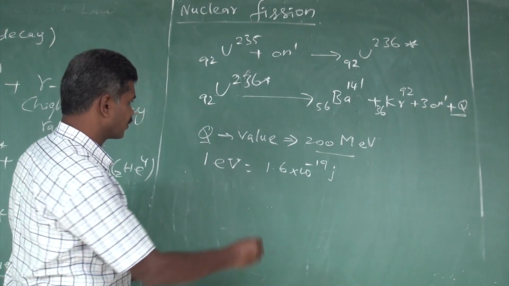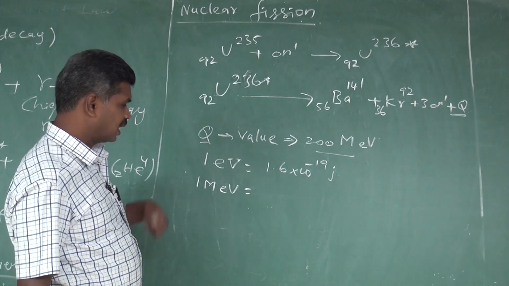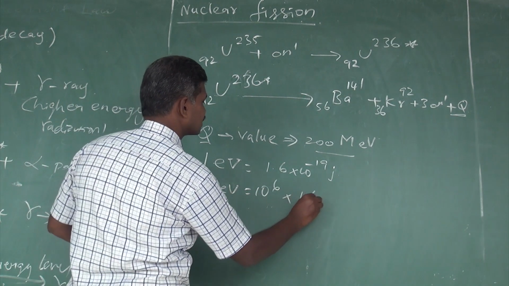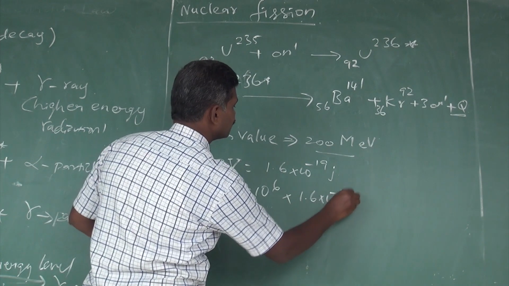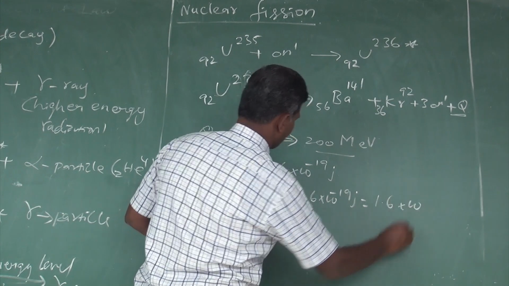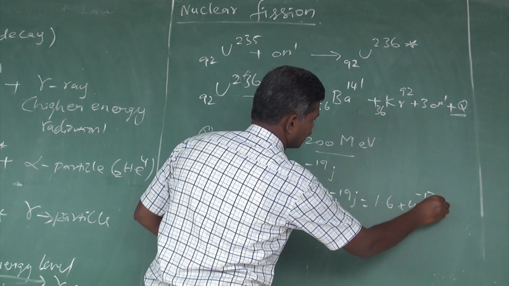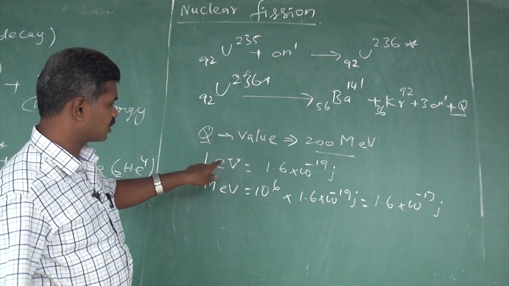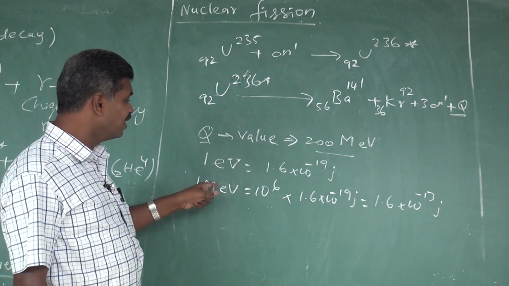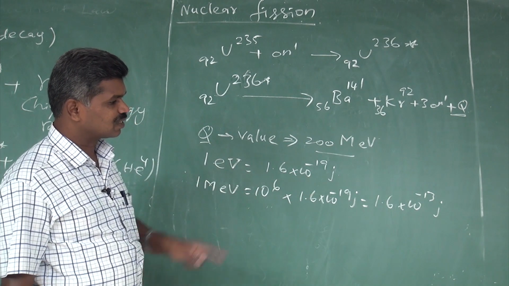So 1 million electron volt, expressed in joule, is 10 to the power 6 into 1.6 into 10 to the power minus 19 joule, which becomes 1.6 into 10 to the power minus 13 joule. So 1 electron volt means 1.6 into 10 to the power minus 19 joule, and 1 million electron volt means 1.6 into 10 to the power minus 13 joule.